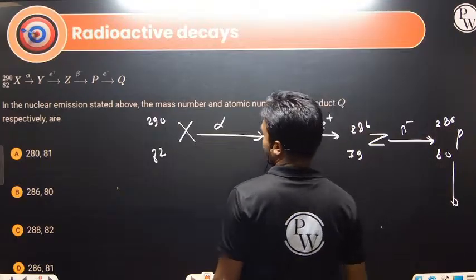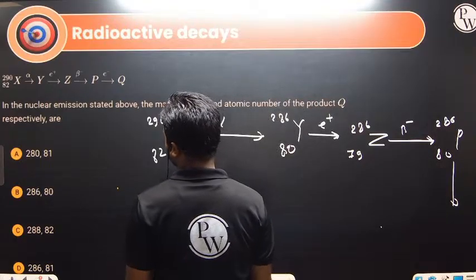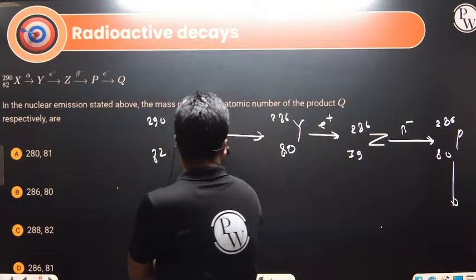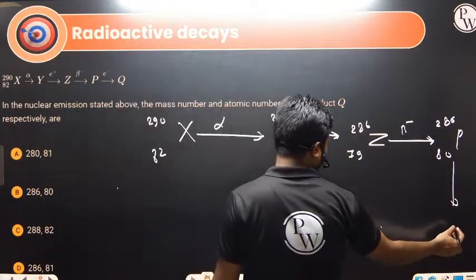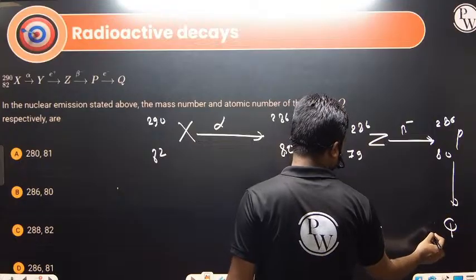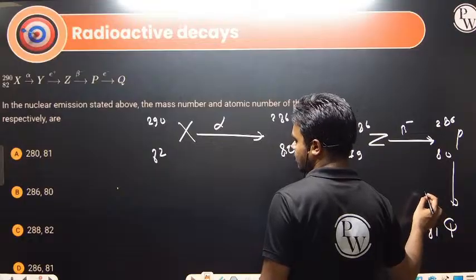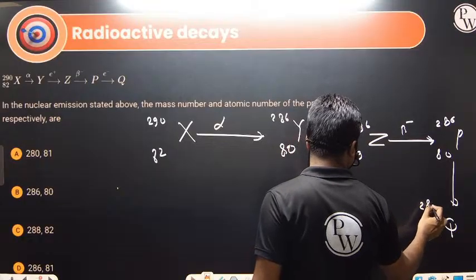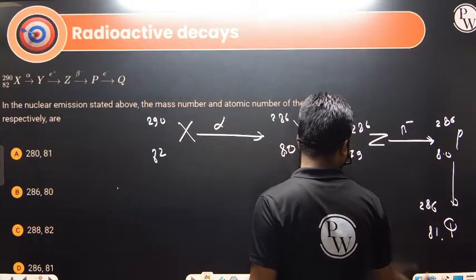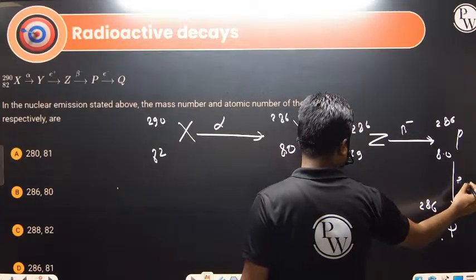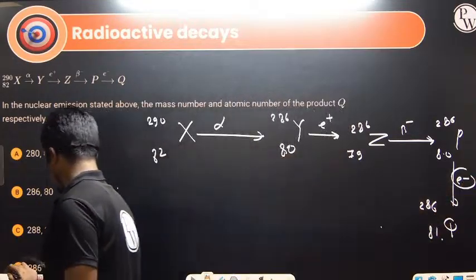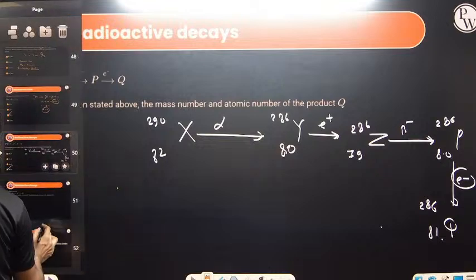Last one, an electron is released from here. What are they asking? Product Q. Again an electron is released, so this will become 81, and the mass number remains the same, 286. So the answer is option D, 286, 81.